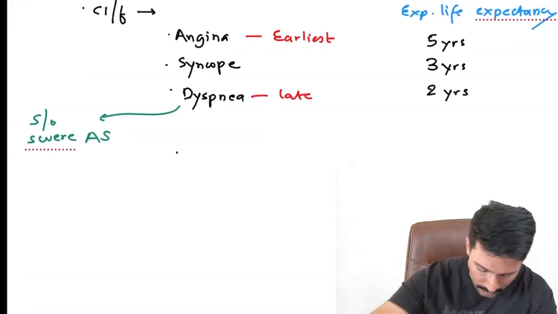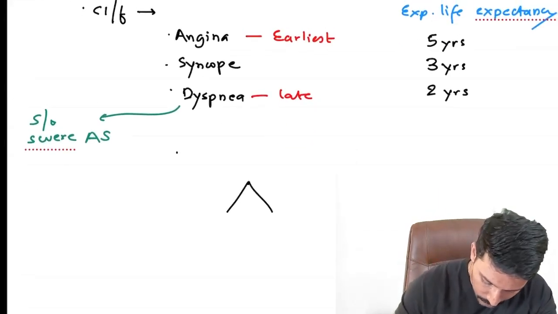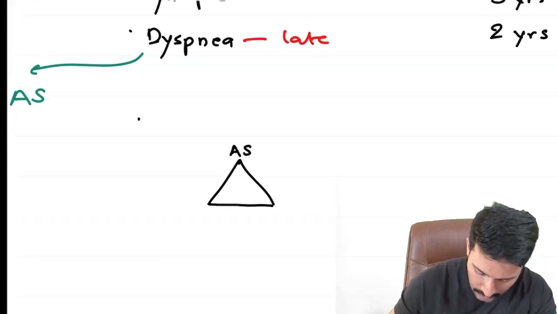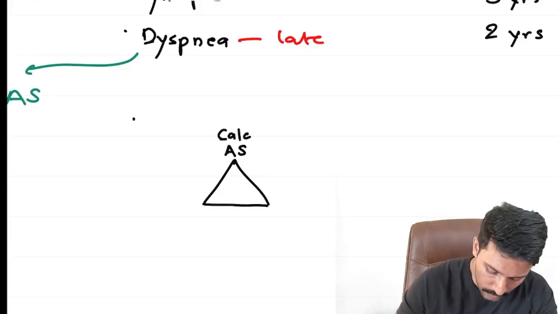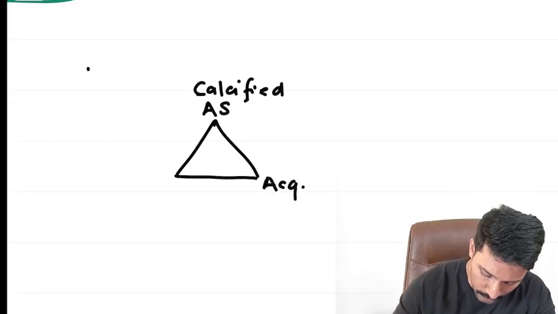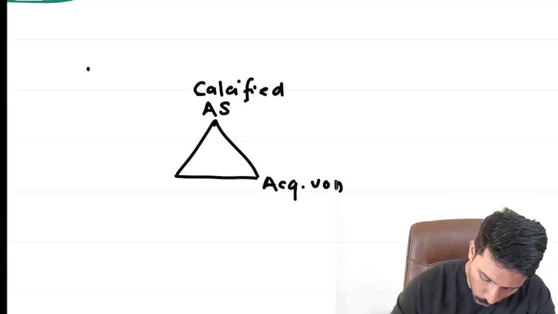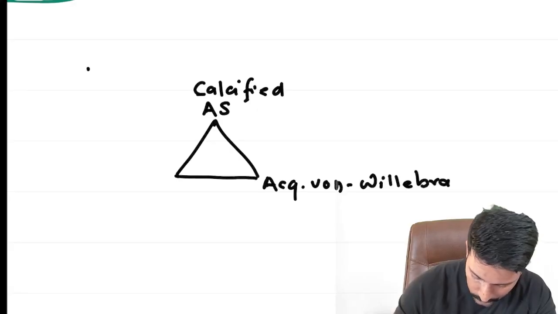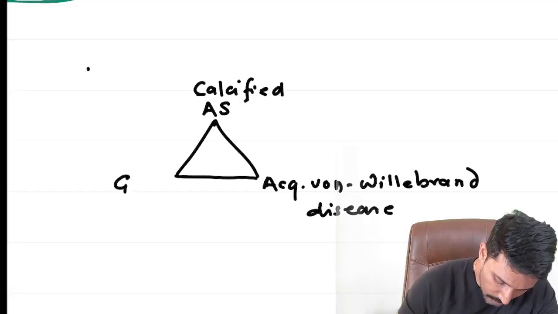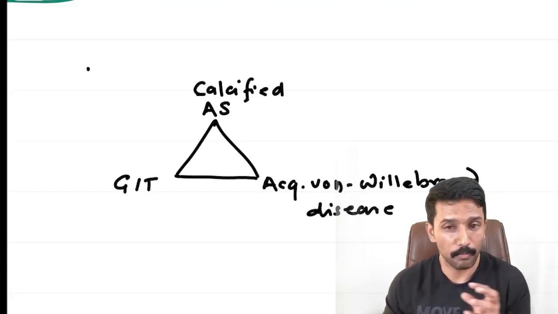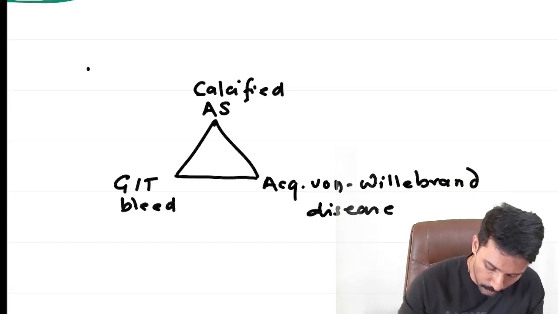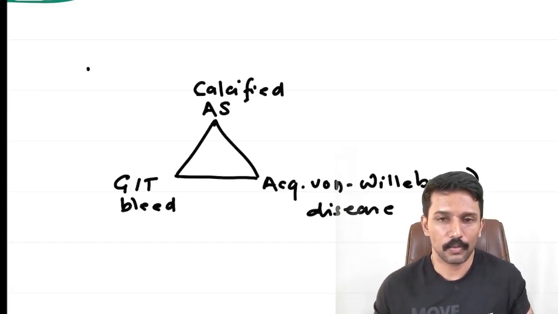Apart from that, these patients can develop a triad where the aortic stenosis has resulted in calcific aortic stenosis, particularly a calcified aortic valve, which has resulted in damage to the von Willebrand factor, so they have developed acquired von Willebrand disease. And because of this, they may also have AV malformations in the GIT from where they start bleeding. So GIT bleed. Combined with this, what is this triad called?